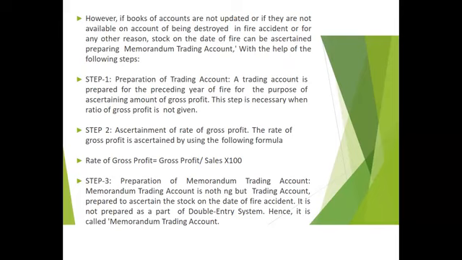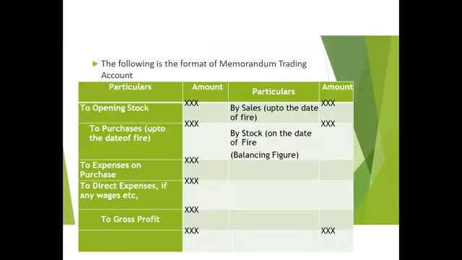Step 2, ascertainment of rate of gross profit. The rate of gross profit is ascertained by using the following formula: rate of gross profit equals gross profit divided by sales into 100. Step 3, preparation of memorandum trading account. A memorandum trading account is nothing but a trading account prepared to ascertain the stock on the date of fire accident. It is not prepared as part of the double entry system, hence it is called a memorandum trading account.